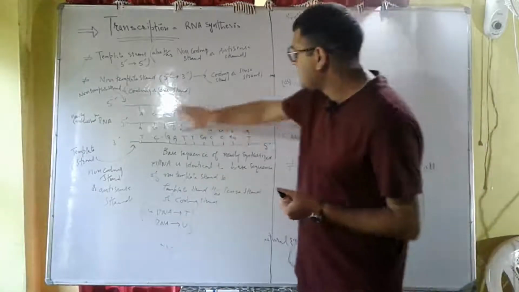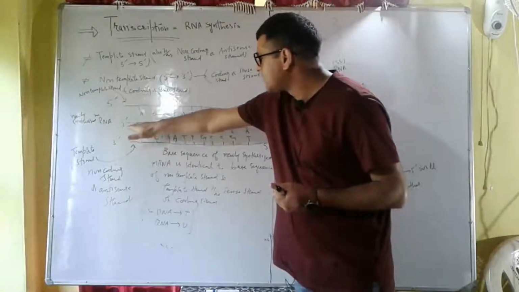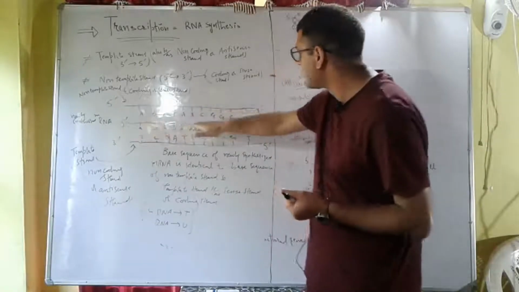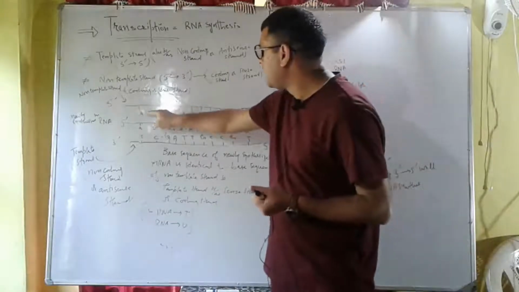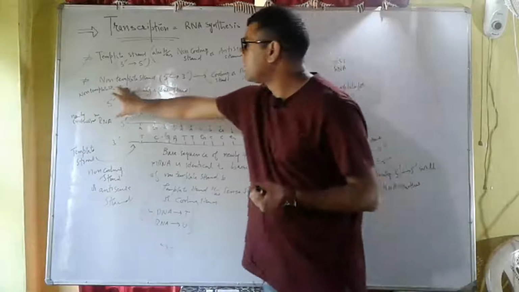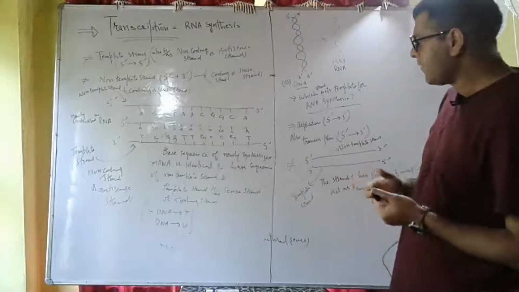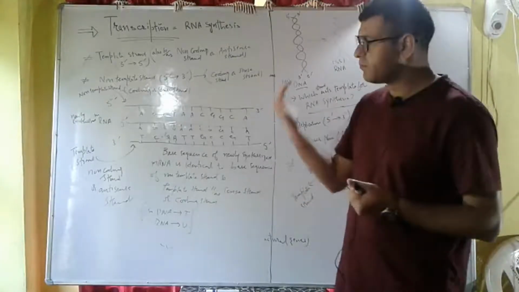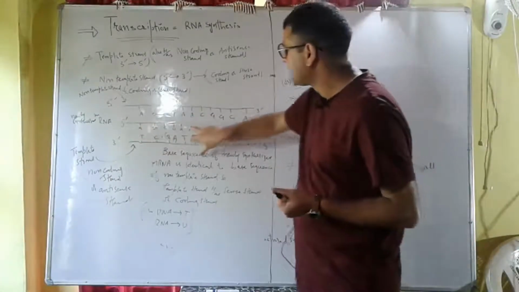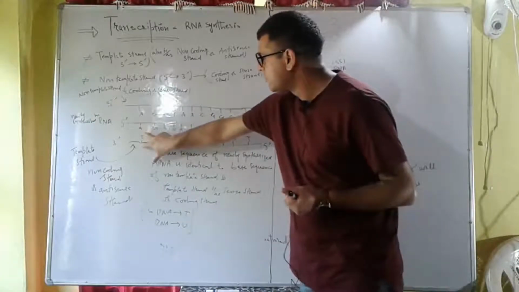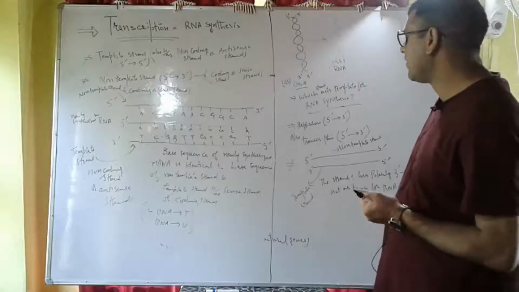That means this non-template strand is called a sense strand because the nitrogenous base sequence of mRNA is identical or similar to the base sequence of what? To the non-template strand. So non-template strand is known as sense strand, whereas the complementary sequence of the newly synthesized mRNA would be present on the template strand. So non-template strand is called coding strand or sense strand.